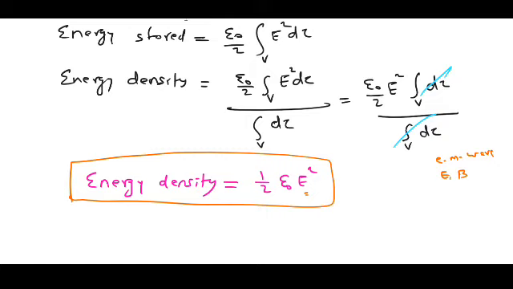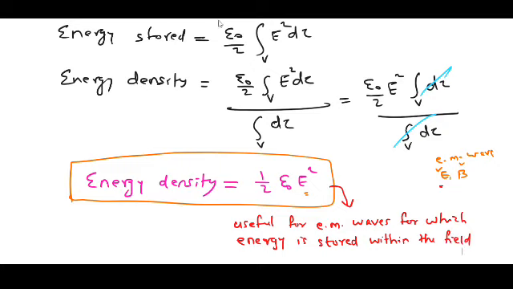The energy of the electromagnetic wave is stored in electric and magnetic fields. Therefore, this will be highly helpful for electromagnetic waves, for which the energy is stored within the electric and magnetic fields. Please let me note that also here. Okay.